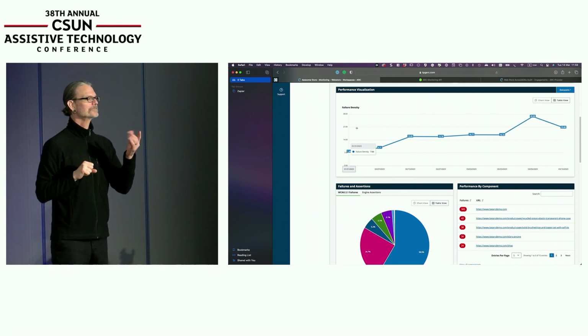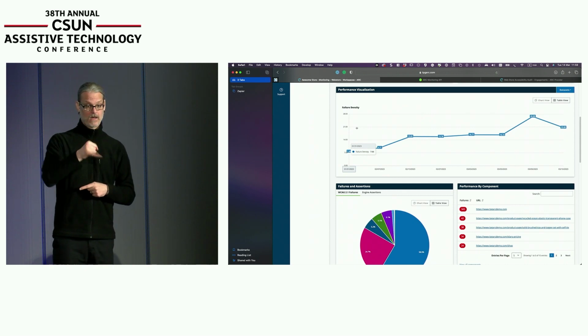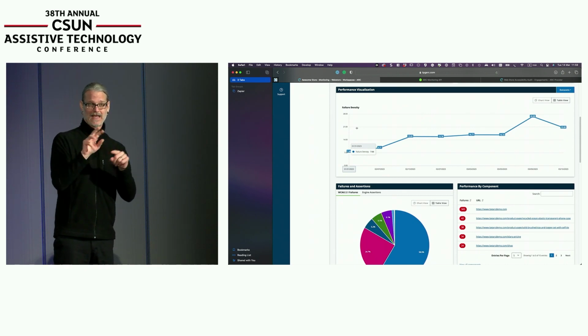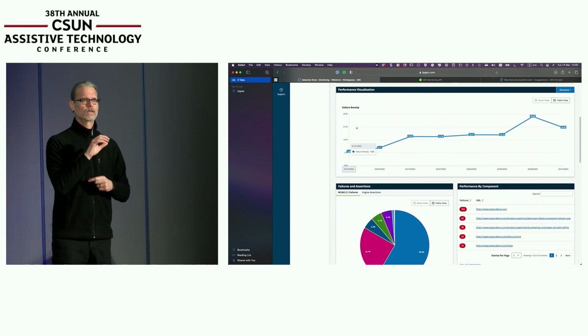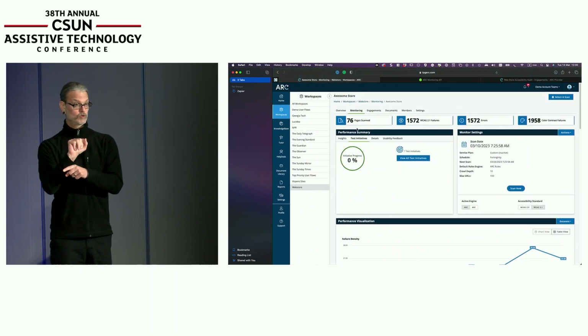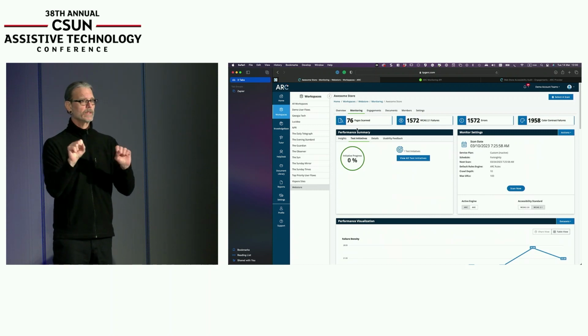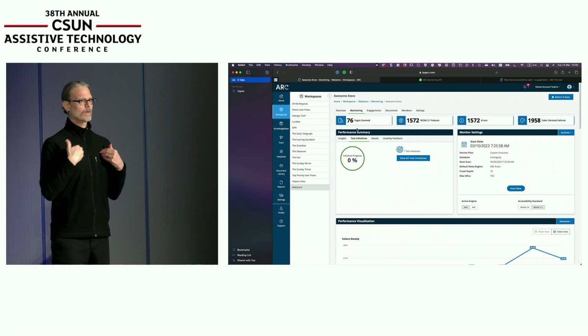Yes, one more question down here. Is the toolkit used by JAWS users? Yes, it can. We have JAWS users on our team using it.